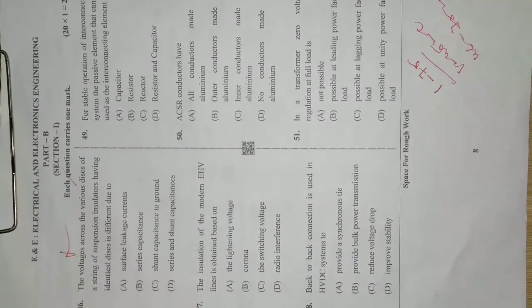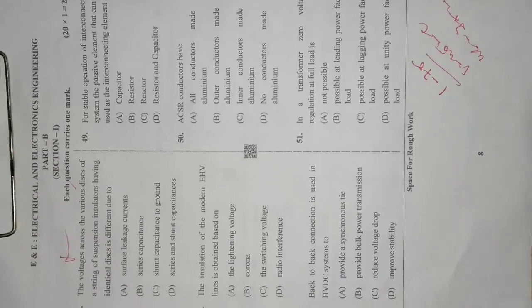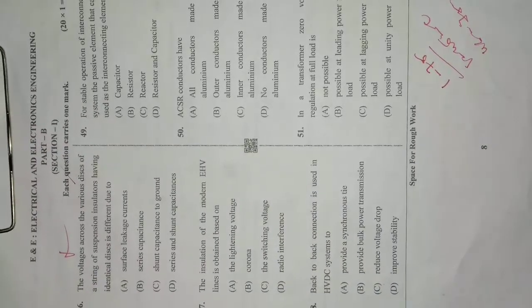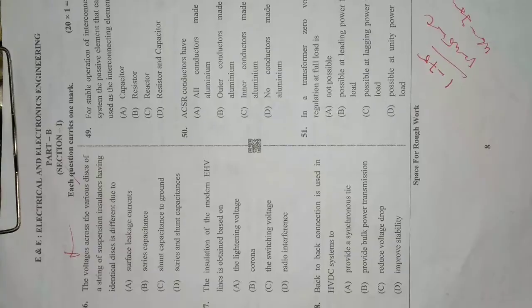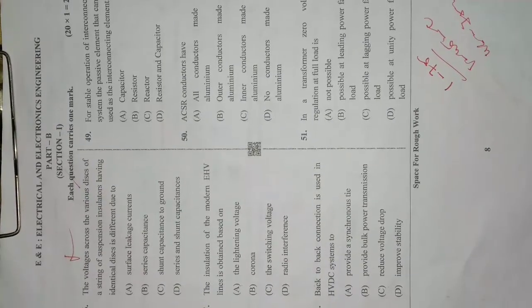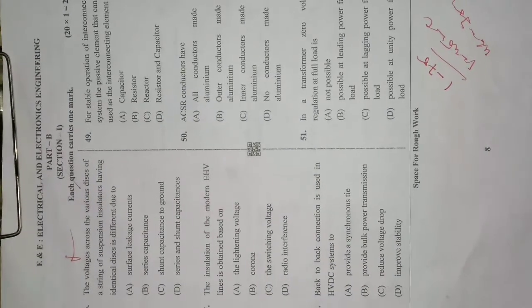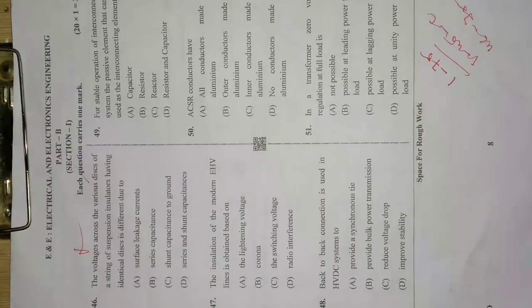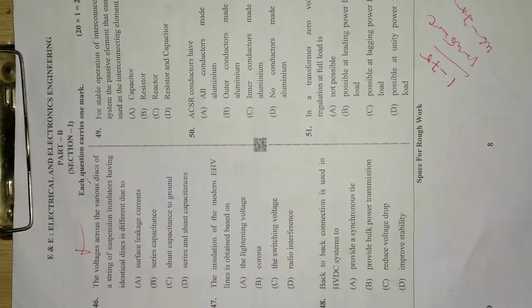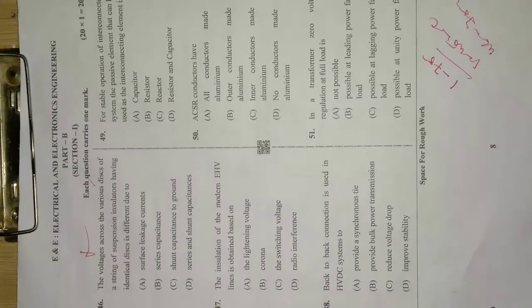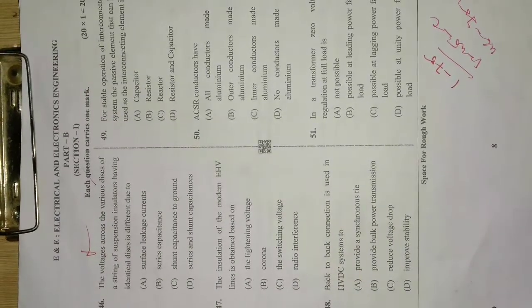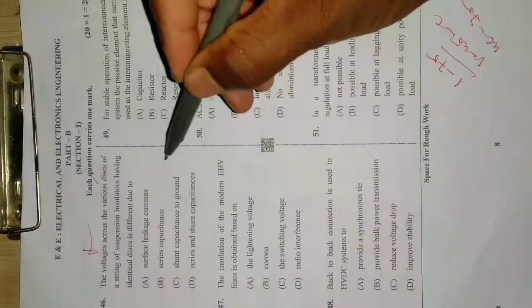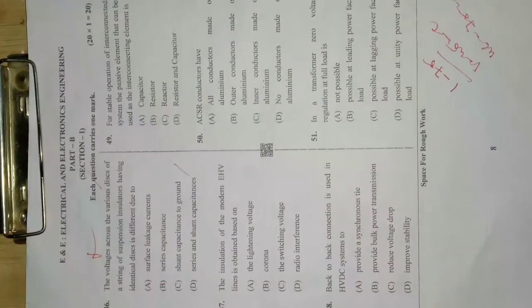Okay, so the 46th question is: the voltage across the various discs of a string of suspension insulators having identical discs is different due to. The first one is surface leakage current, series capacitance, shunt capacitance to ground, or series and shunt capacitance. The correct answer for this one is the shunt capacitance to ground, that is option C.